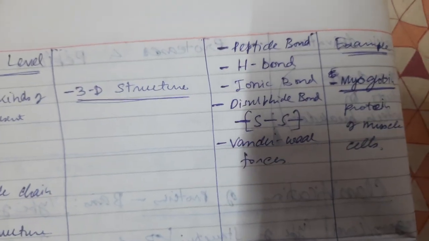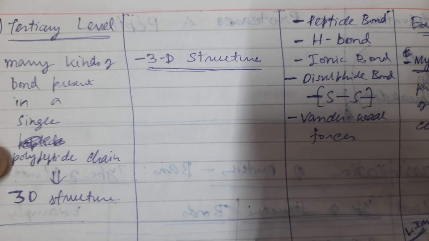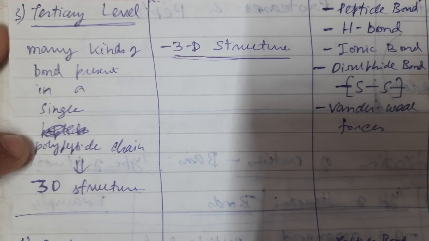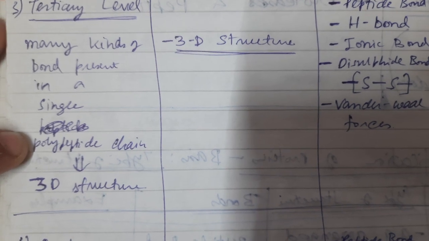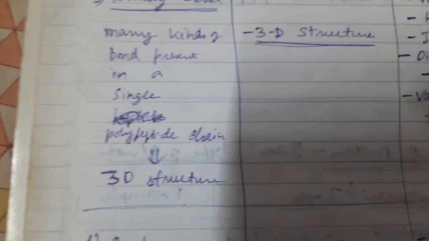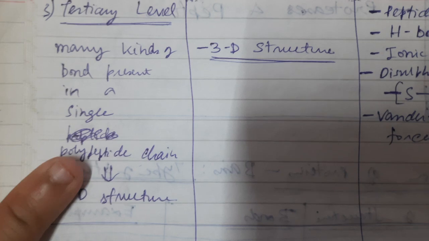So this is a 3D structure formed after the helix is formed. Both alpha helix and beta sheet might be present in a single protein or polypeptide.